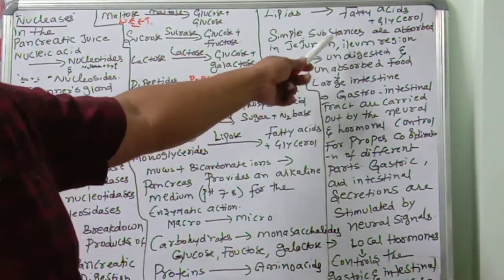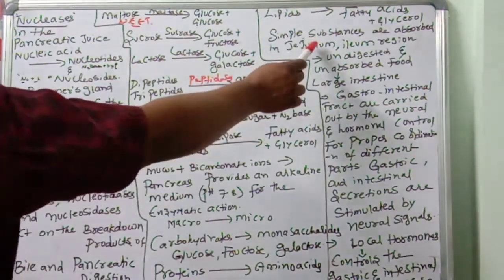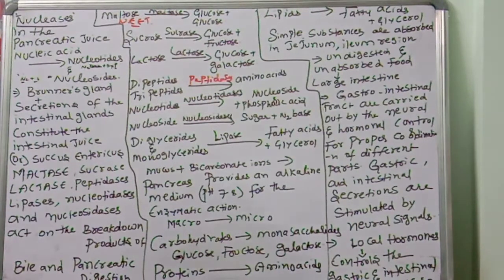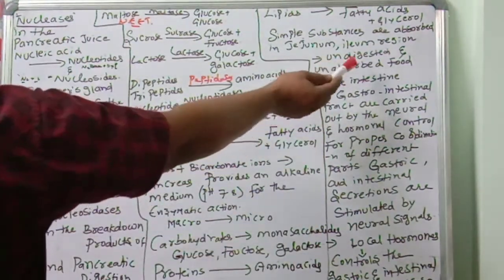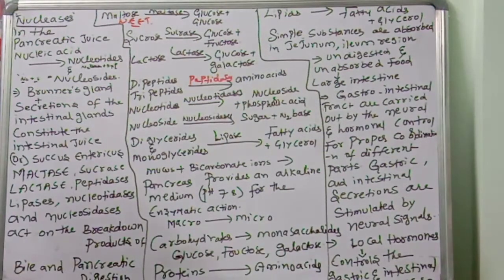The small intestine is divided into three parts. What are the three parts? Duodenum, jejunum, ileum. So simple substances formed after digestion are absorbed in which part? Jejunum and ileum region. Undigested and unabsorbed food, which is waste, is propelled into the large intestine. That one you have to remember.